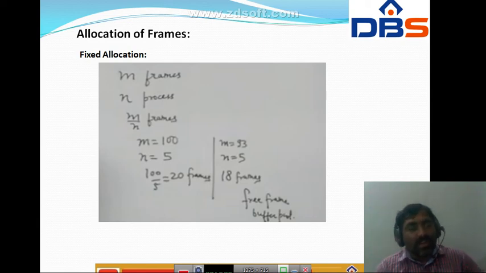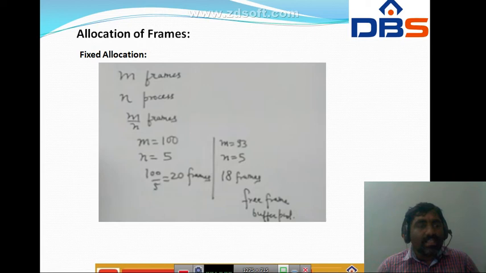In fixed allocation, we do equal allocation. For example, if there are 100 frames, after allocating frames for the OS, and 5 processes are given, each process gets 20 frames. Keep some as a free frame buffer pool. Here m is the total number of frames and n is the number of processes.